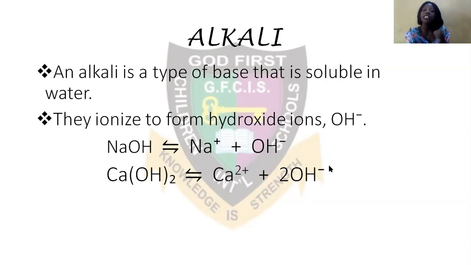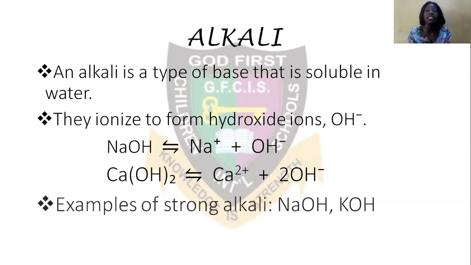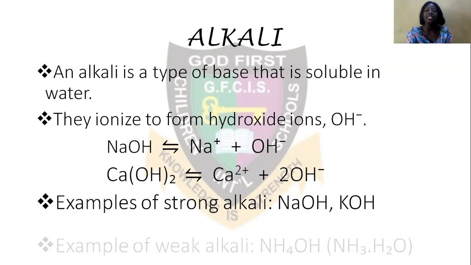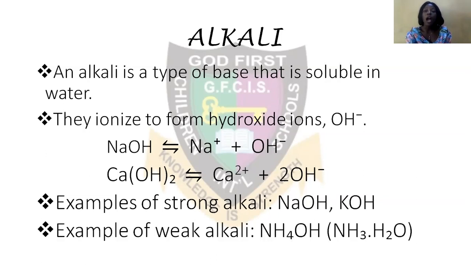Remember that I said any soluble hydroxide is a base. So a hydroxide which is soluble in water is a base. Now look at these examples of strong base. The same way you have strong and weak acid, that's the same way you have strong and weak alkaline. Examples of strong alkaline are sodium hydroxide and potassium hydroxide, while an example of weak alkaline is ammonium hydroxide, or we call it aqueous ammonia.